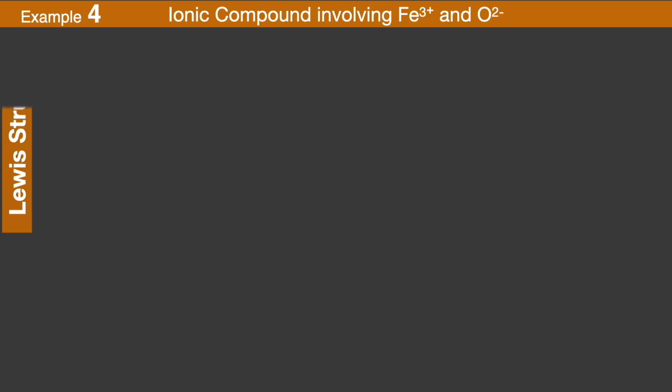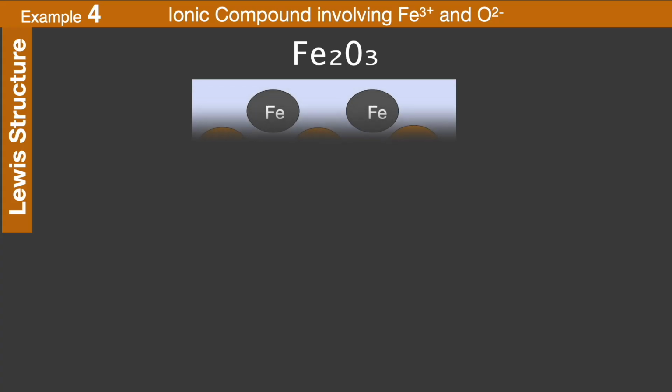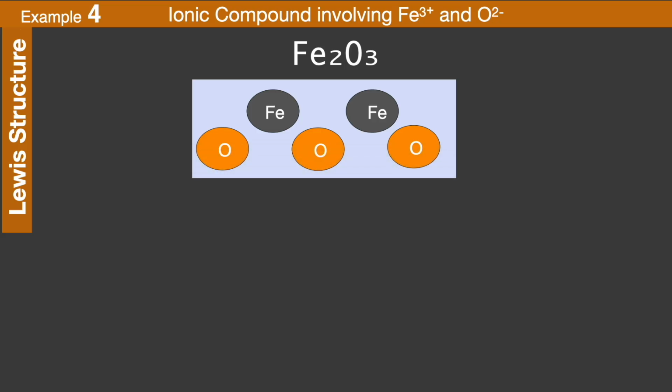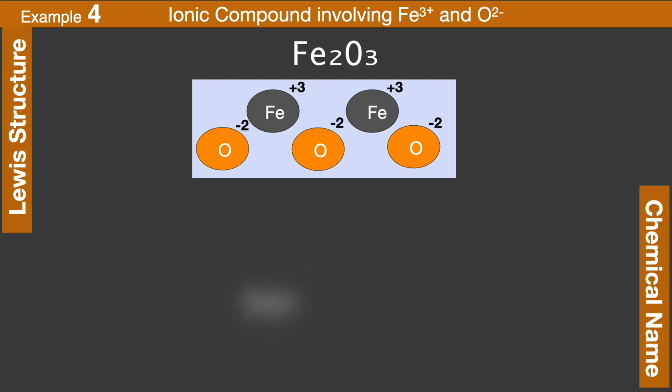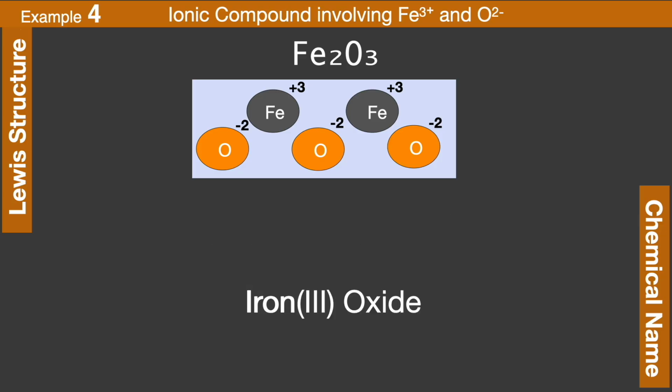Lewis structure of the compound Fe2O3. To illustrate the Lewis structure, we place two Fe3+ cations at the center of the diagram, each with plus 3 charge, and surround them with 3 O2- anions, each with minus 2 charge. We ensure the diagram clearly labels the oxidation states. Chemical name. As per the ionic naming convention, the name comes out to be iron oxide. The Stock system requires indicating the oxidation state of the cation in Roman numerals. Thus, the full name of the compound is iron(III) oxide.